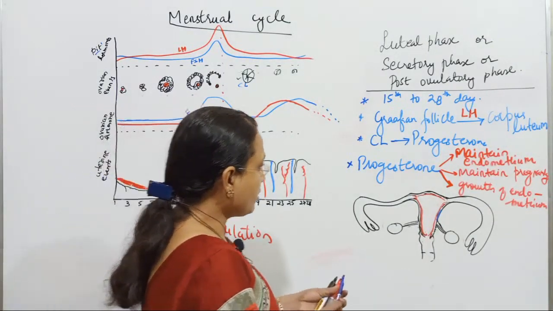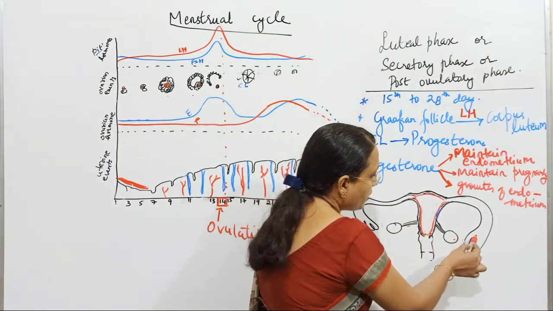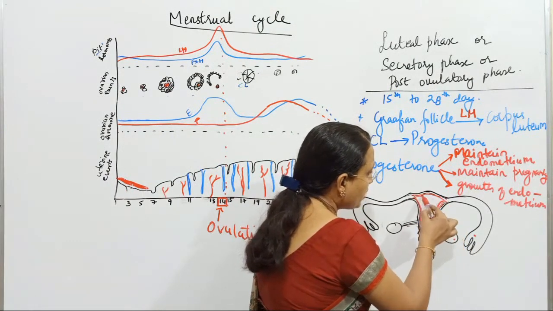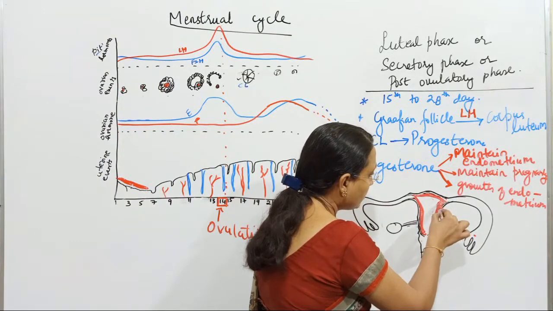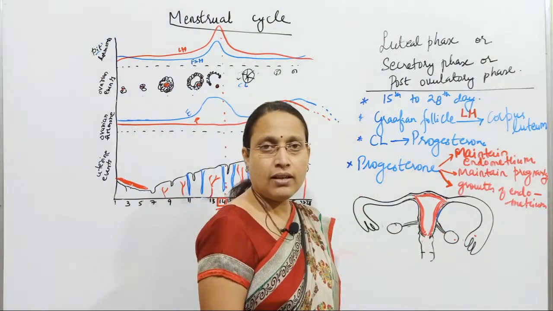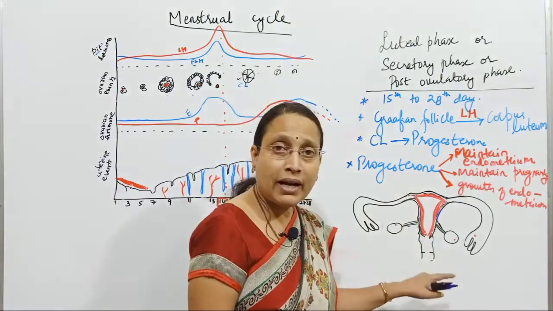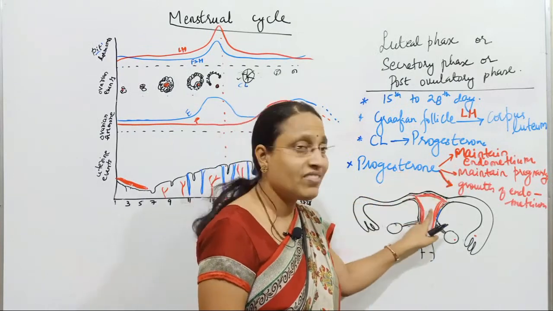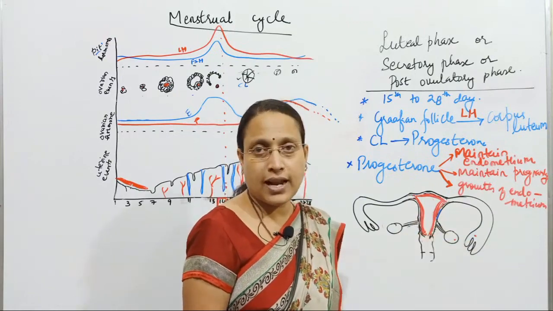So here what happens now? Ovulatory phase has occurred, where ovum is going to be released from Graafian follicle. Then what happens? The endometrium becomes thicker and thicker, like this, with estrogen initially, then followed by progesterone. And this endometrium will be maintained as such only. Progesterone will not allow this endometrium to break. Till when? Till there is fertilization.